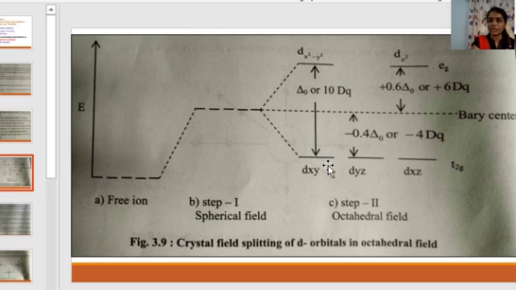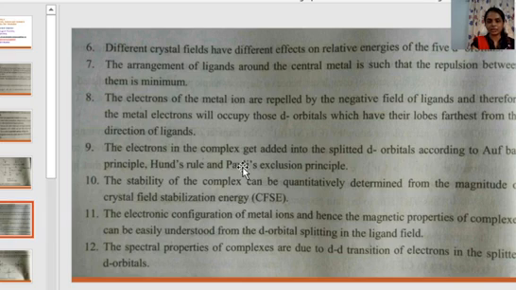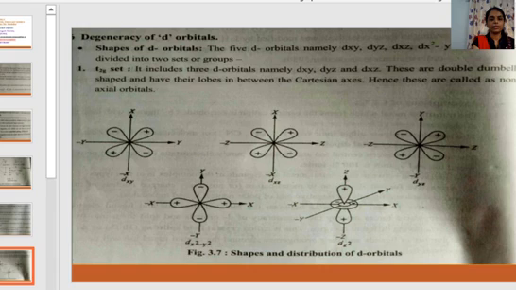Transition of an electron from one d level to another d level is called d-d transition. Due to this d-d transition, the complex is colored. Complex shows color due to d-d transition, and in that way we can determine color using crystal field theory.